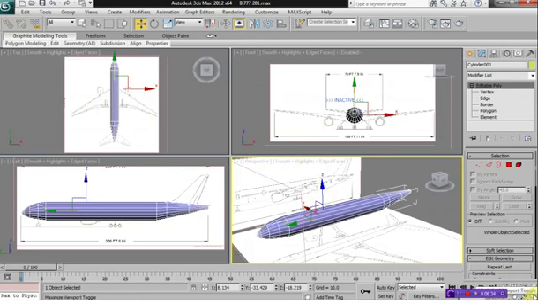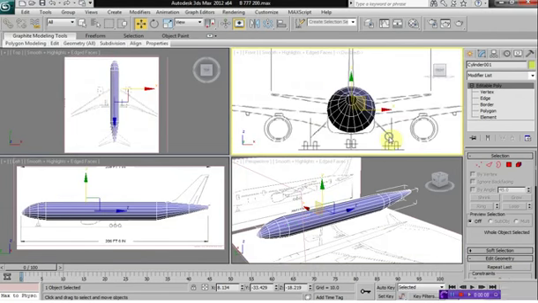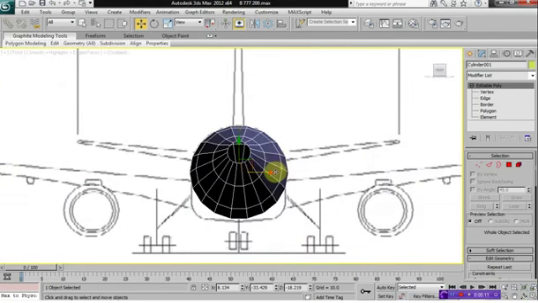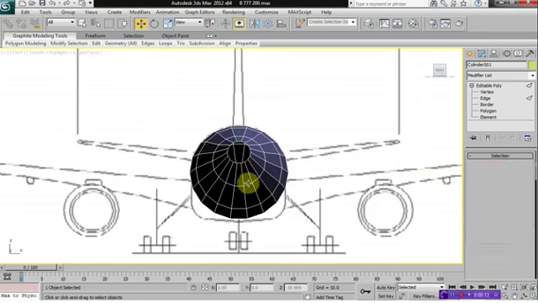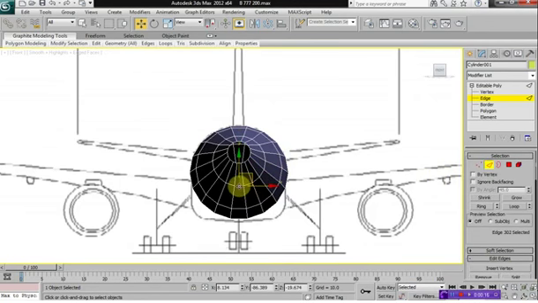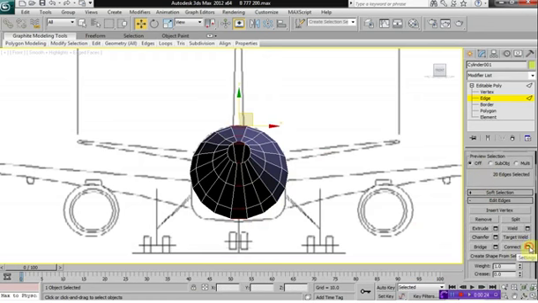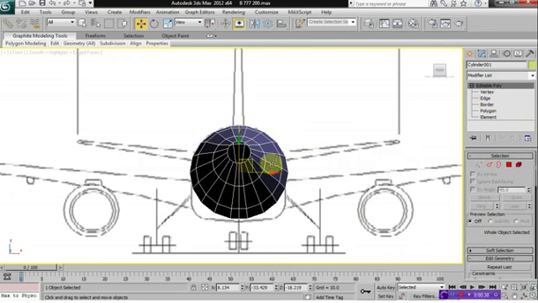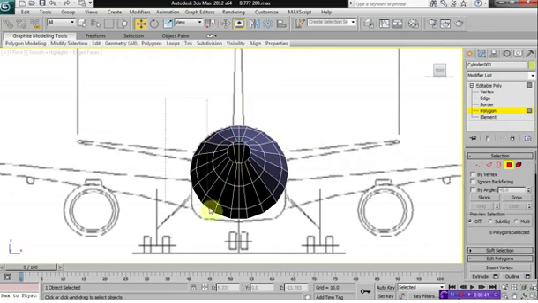So what you want to do is go to your front or back viewport here, and select Edge Mode, and then click on that edge there and this edge here, and click on your Ring command so it rings them, and then click on your Connect settings button here, so you have this one straight line in between both halves. You want one segment, pinch of 0, and a slide of 0. And then once that's done, you're ready for splitting your model in half.